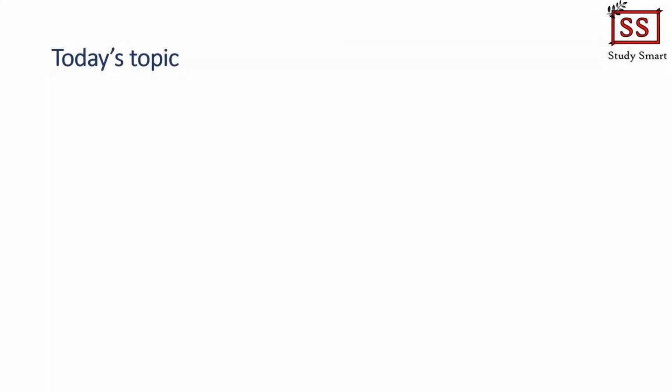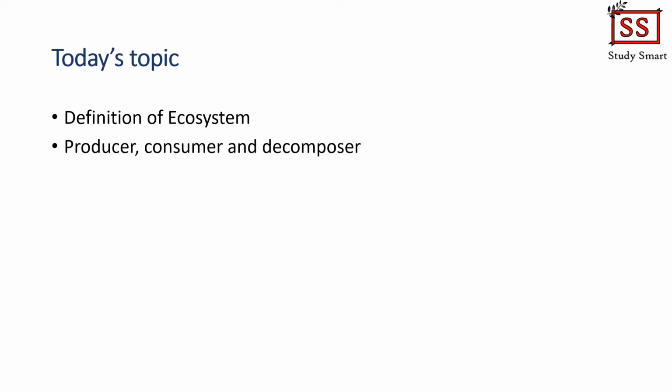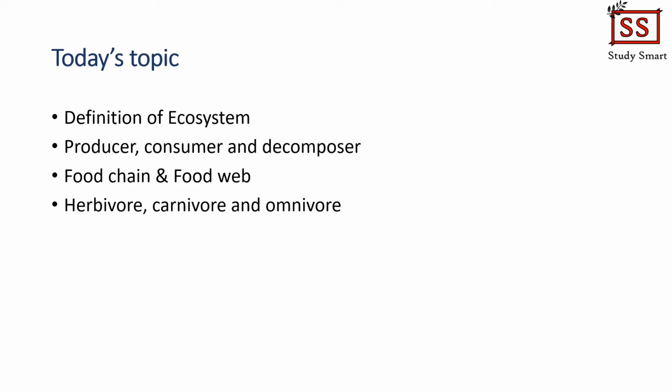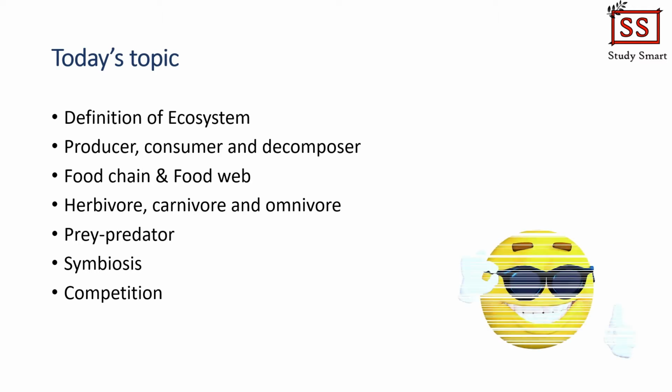Okay, let's see what are the topics we are going to cover in this class. We are going to understand the definition of ecosystem, classification of organisms into producer, consumer and decomposer. We are going to look into how food chain and food web works, classification of animals based on their diets, and also different type of interaction between organisms. Take my word, it is going to be a very interesting topic and I can guarantee you will enjoy learning this topic. So, without wasting any more seconds, let's start our class today.